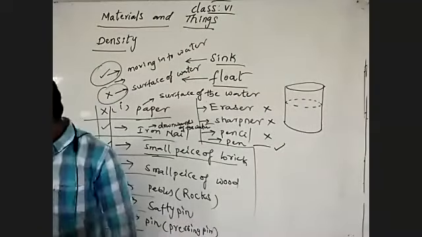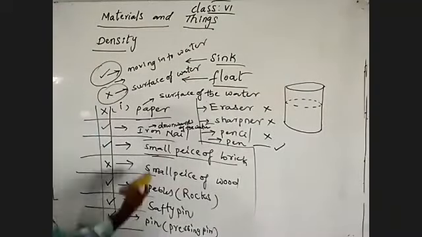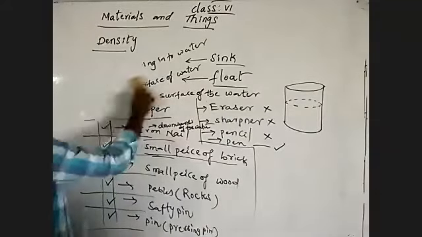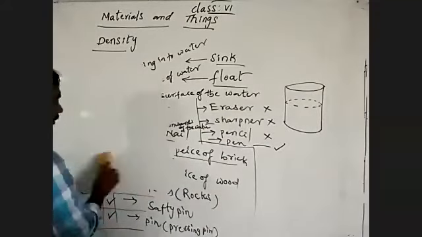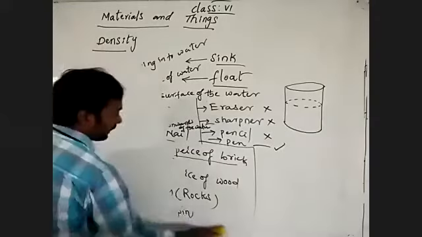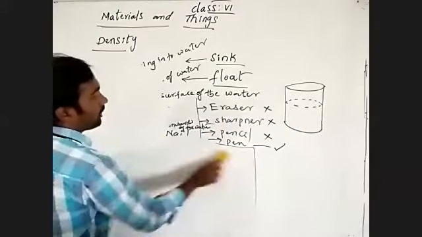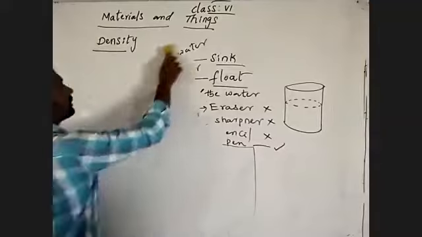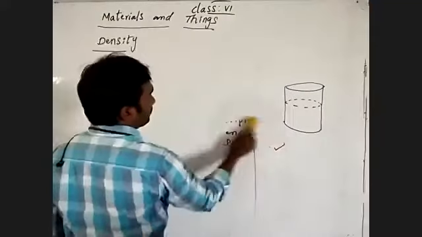Then, scientifically, how does it float and how does it sink? That we will discuss right now. It is due to density only that the body will float or sink in the water.